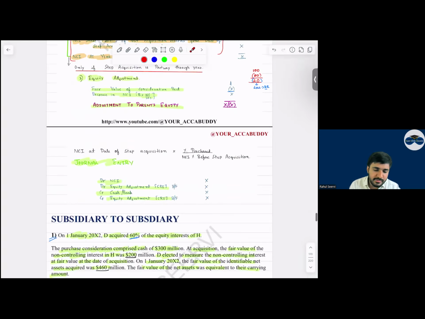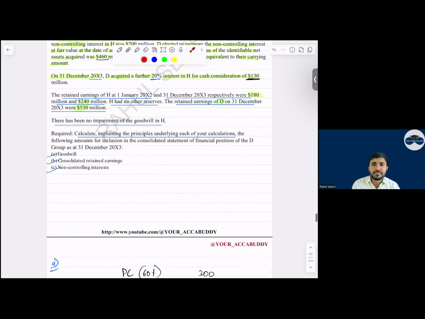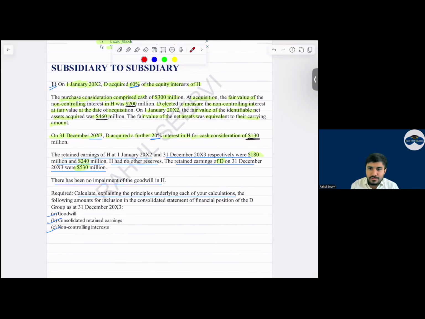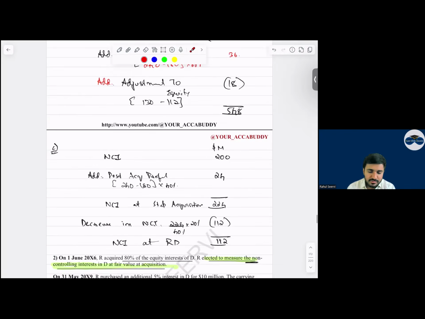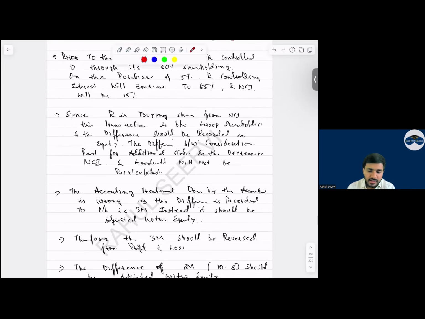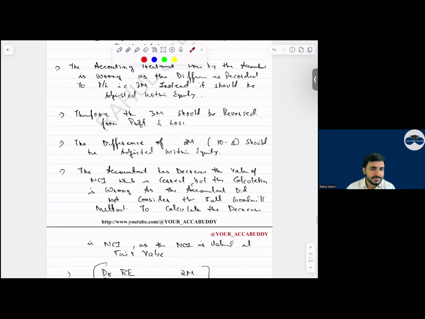Any doubts in subsidiary to subsidiary? Step acquisition is easy, so step disposal will be the same. I hope you remember. Regarding subsidiary to subsidiary, there is no such past paper in your exam kit, but it has been tested in the exam. We have done the question. Question number 2 also we have done, and we have mentioned how to present the answer.